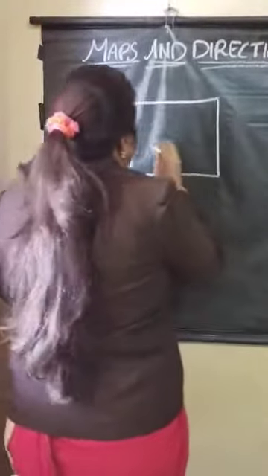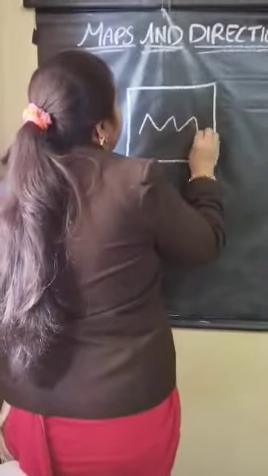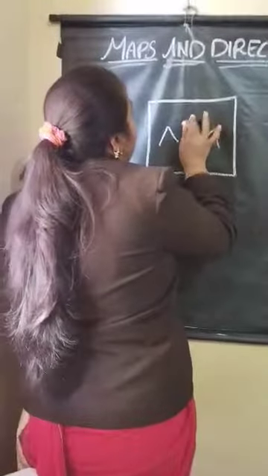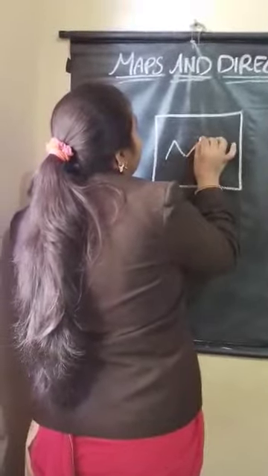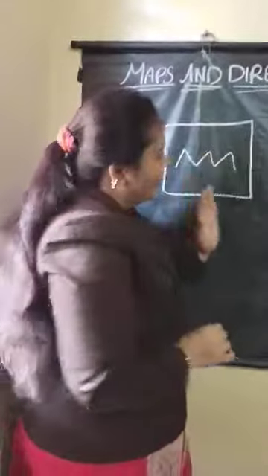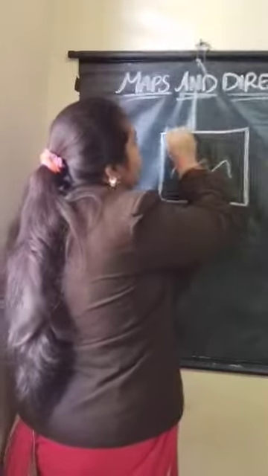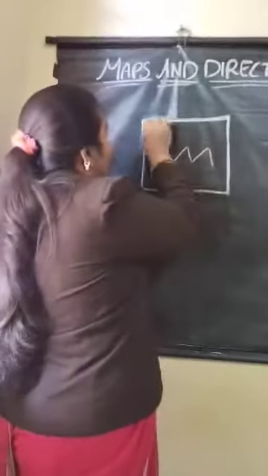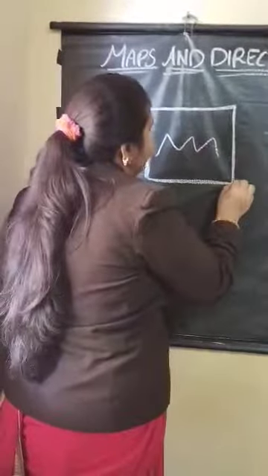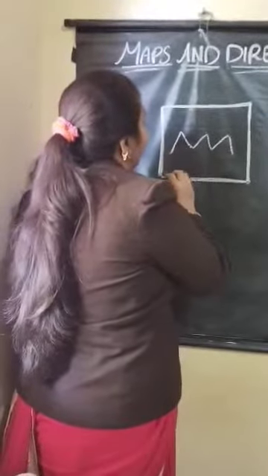For this I can say, if we want to represent, here is a landmark and we have a hill here, and we want to map. So in this small area only, we will include the map.